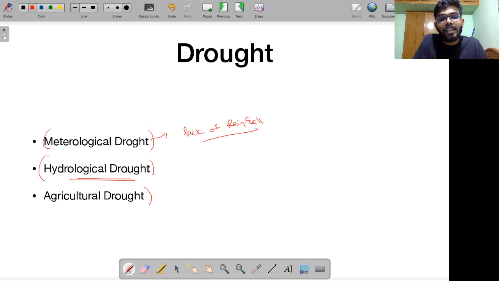Then we have something called agricultural drought. This is declared when the moisture content in the soil is too little and it is unable to support agricultural crops. That is called agricultural drought. These are three different kinds of droughts. Please try to remember their names.